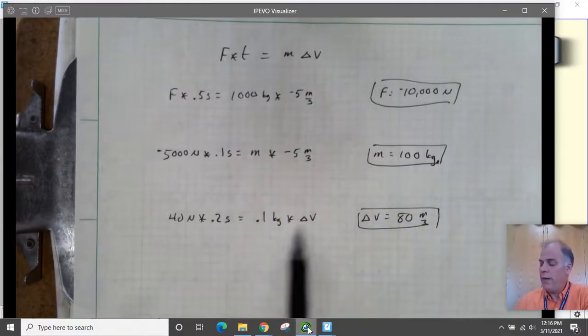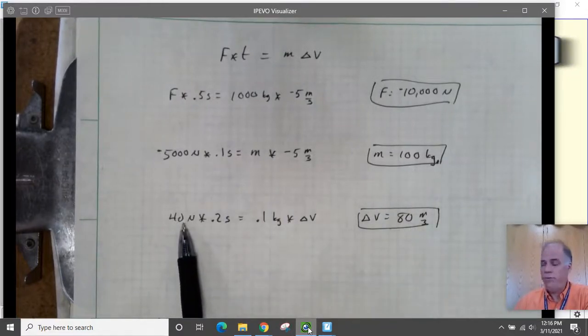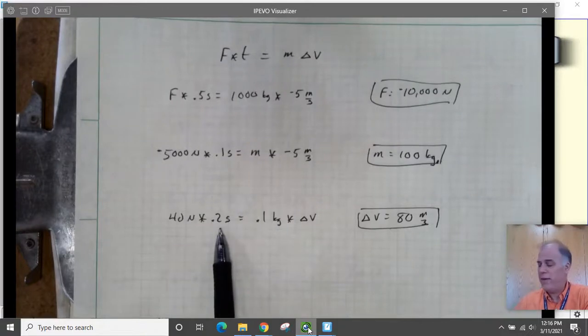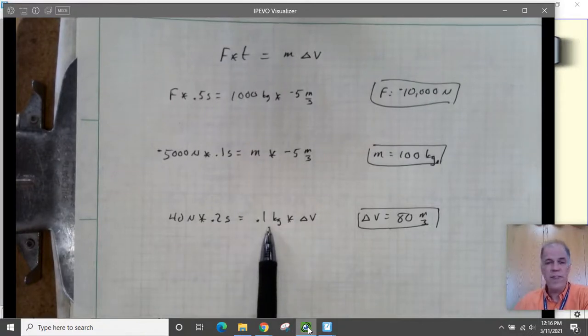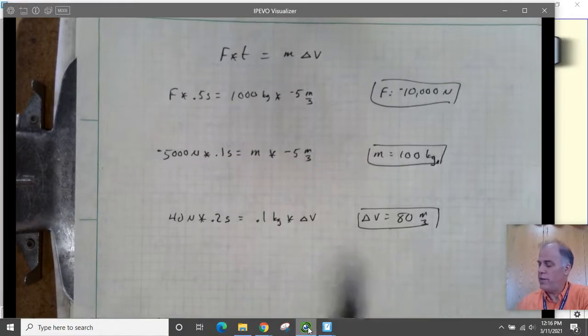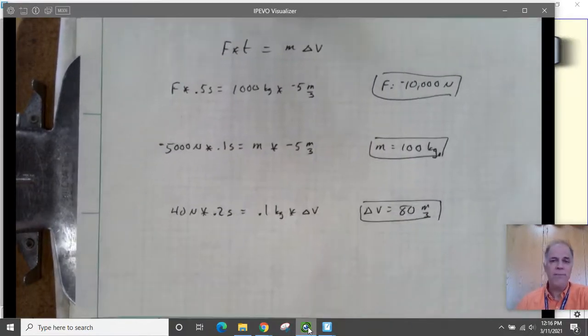And then finally, this is the one with the hockey puck. 40 newtons of force, acting for 2/10 of a second, on 1/10 of a kilogram. And it turns out that it has a change in velocity of 80 meters per second. Okay, so that's what we got.